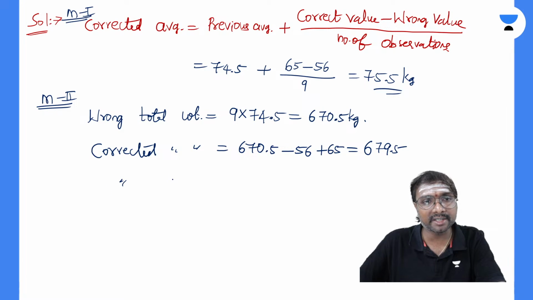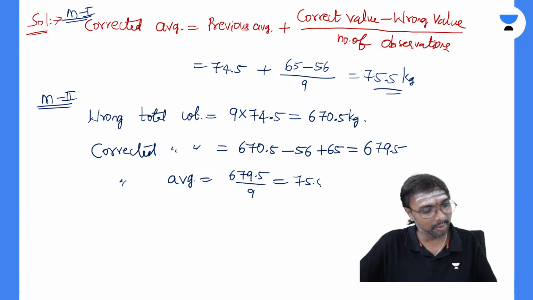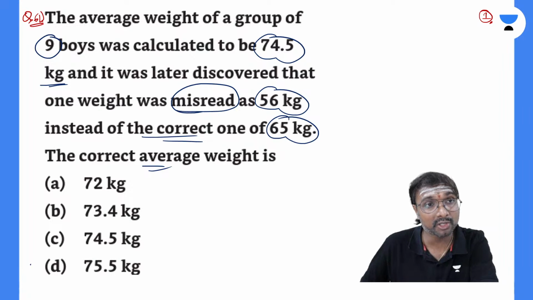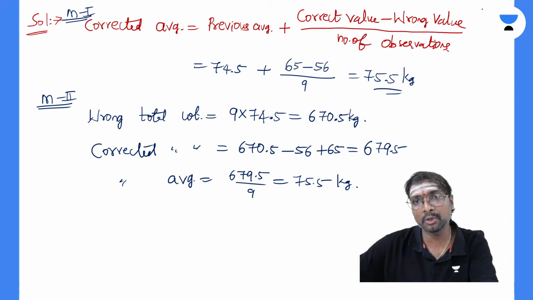Now tell me, what is the corrected average? That is 679.5 divided by 9, right? Both are the same, no? Just in a different manner, you can say. 75.5, so option D will be the correct option. Everyone, is it clear? Yes, Suraj, we are moving on to the second question. Clear, everyone?